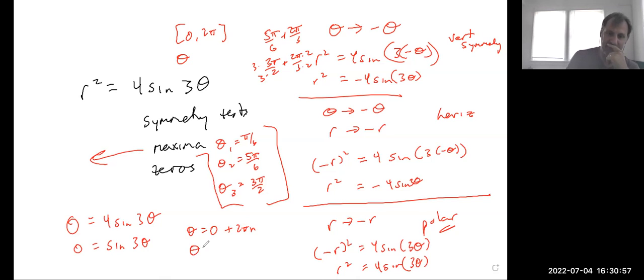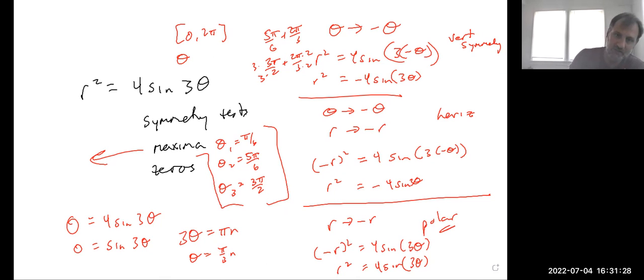And then we also have the pi version of that. So we could simplify this out by just saying, basically, any multiple of pi is going to give us a solution. And so that needs to be 3 theta equals pi n. So theta equals pi thirds n. So any multiple of pi third is going to give us a 0.